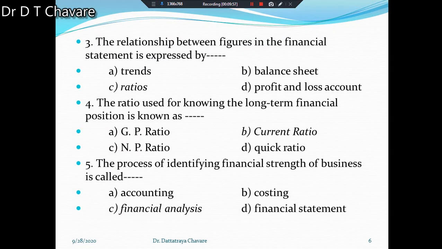Okay, then the third question is given there. The relationship between figures in the financial statement is expressed by dash dash. Four alternatives are there: trends, balance sheet, ratios, and profit and loss account.